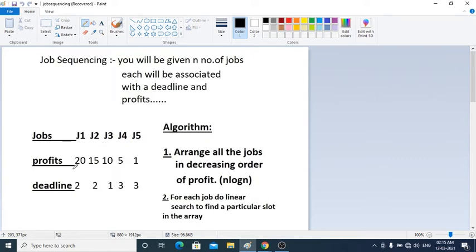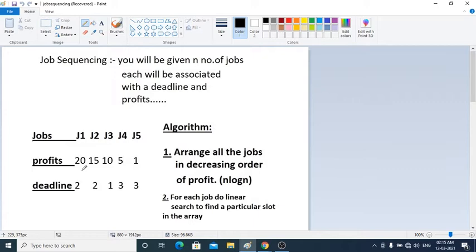So each is associated with a deadline. A deadline means you need to complete these tasks within the given time. After this deadline, J1 or computer 1 will not be allotted any extra time. Suppose I have asked you to do a task which earns me 20 rupees in 2 hours. After that, you cannot do my task.